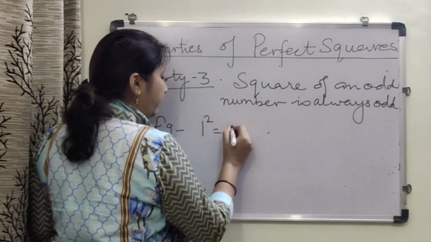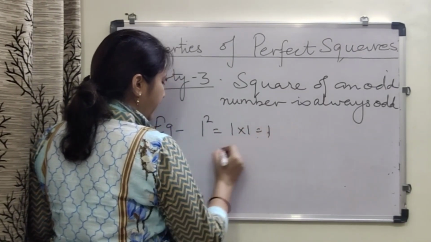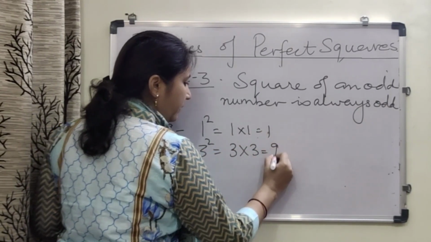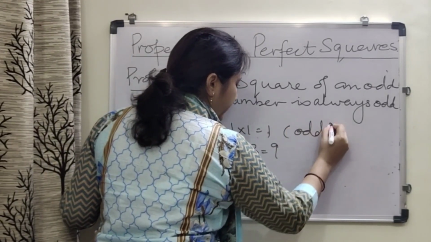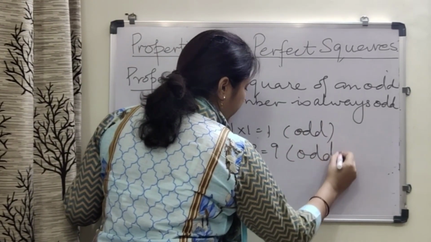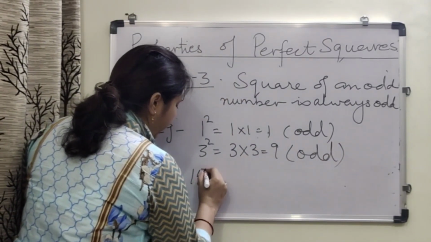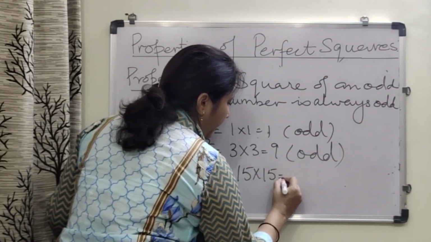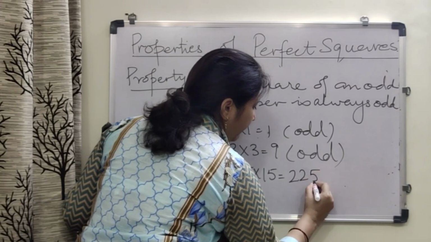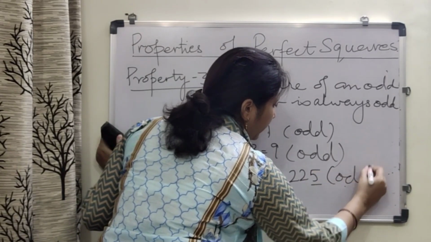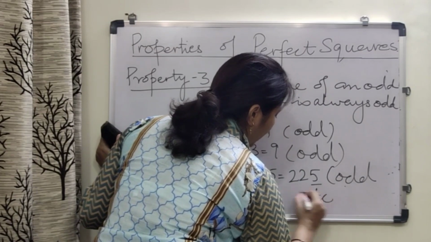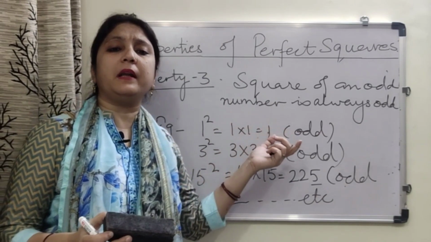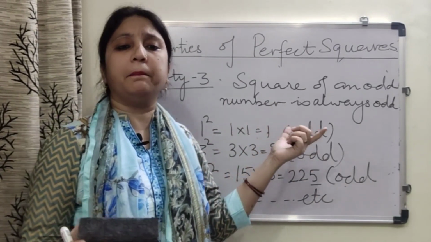So 1 square is 1 into 1, that is 1. 3 square, that is 3 into 3, which is 9. This is also an odd number. If you take 15, the square of 15 is 15 into 15, 225, ending with 5. It is again an odd number. And likewise we have a number of examples to prove that the square of an odd number is always an odd number.